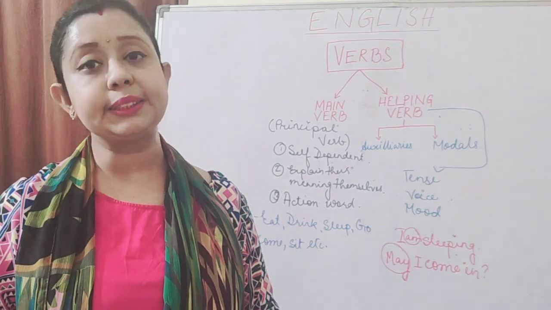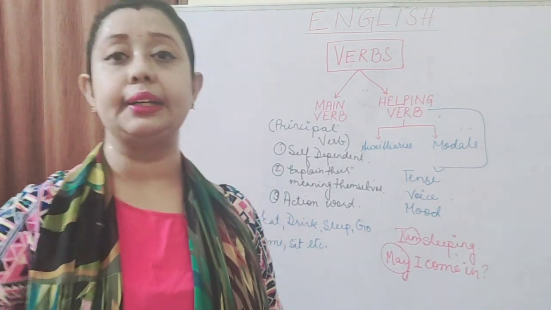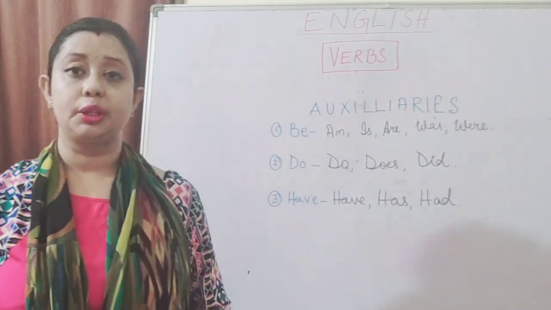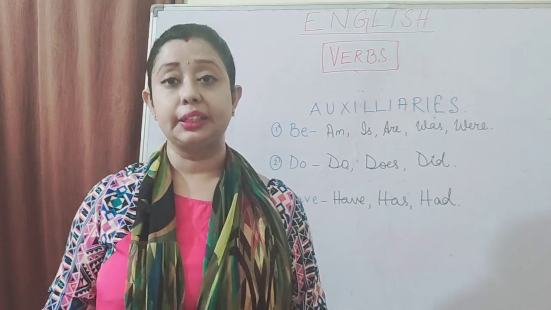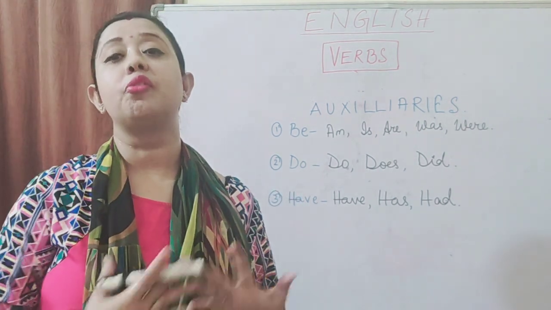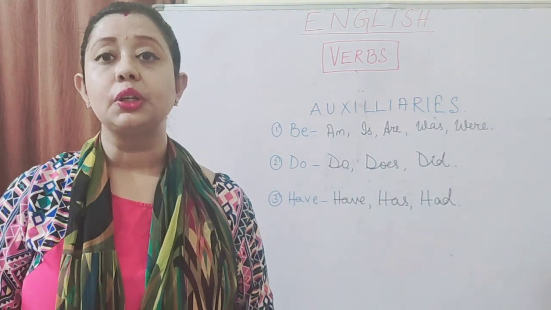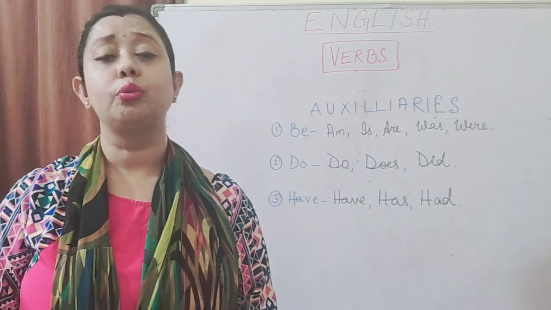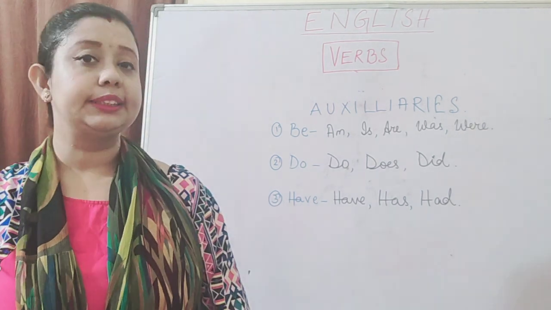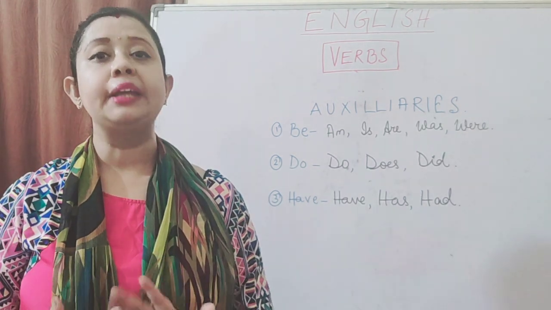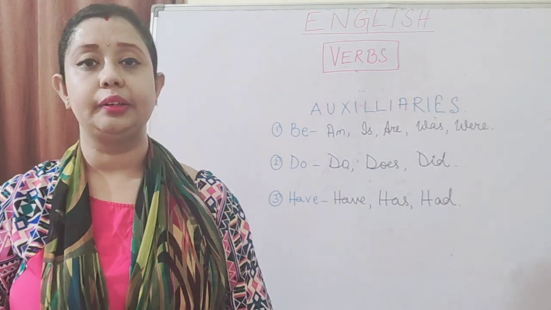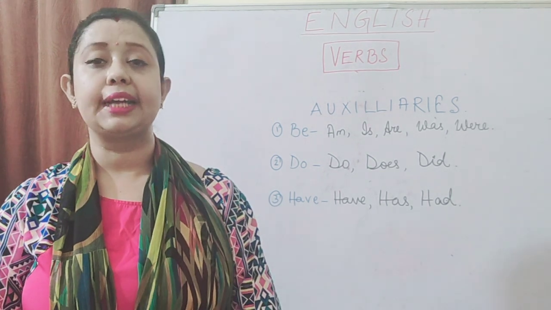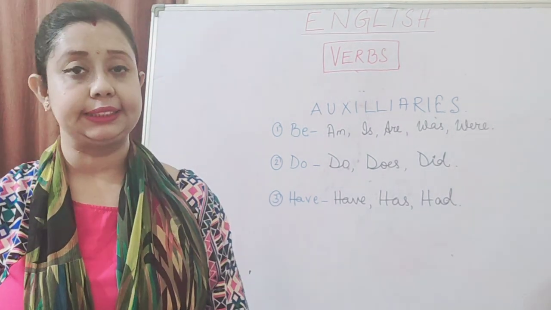So now, let's move on to what auxiliaries are. Auxiliaries are those verbs which tell us generally the tense and voice of the sentence. So through auxiliaries we can understand in which tense the verb is or in which voice the sentence is. So that is the main function of an auxiliary verb. It helps us in a way that we understand the tense and voice of the sentence.